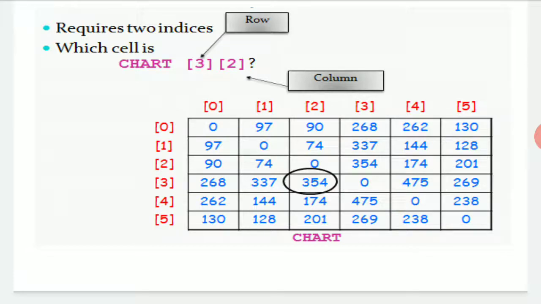But when we speak about a two-dimensional array, you can verify or check it by passing two parameters, the first parameter for the row and the second parameter for the column. That is why we prefer a two-dimensional array when the data set is larger than that of a one-dimensional array.